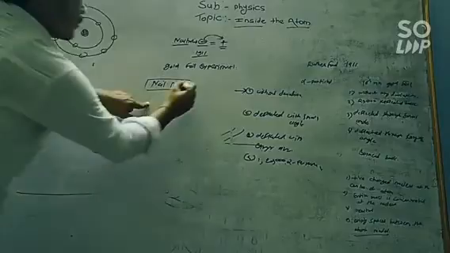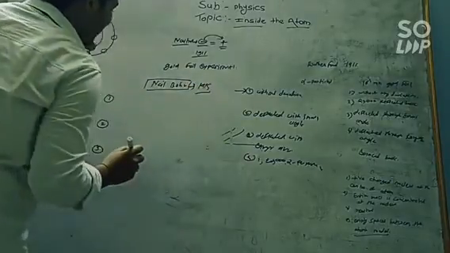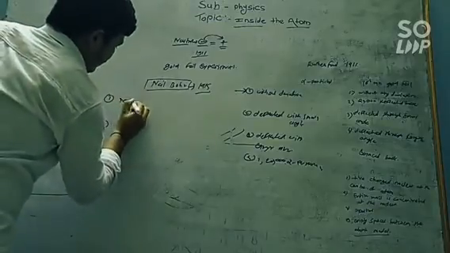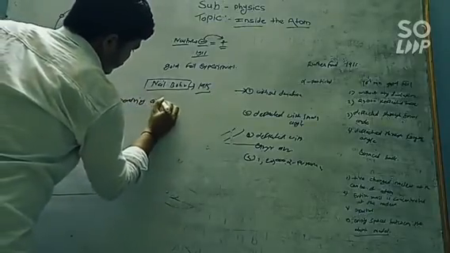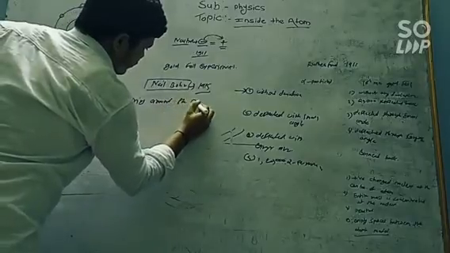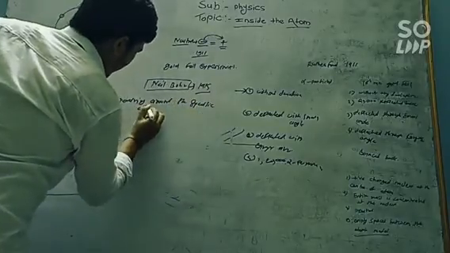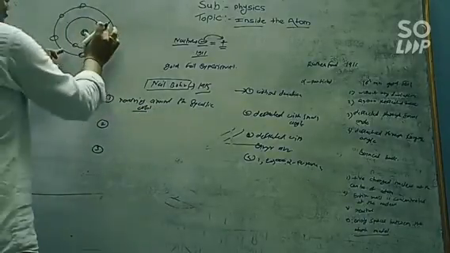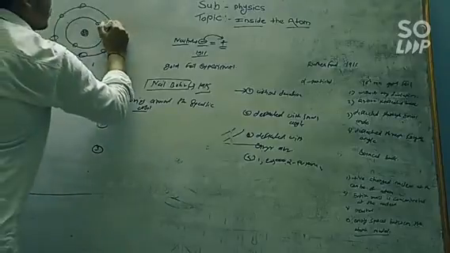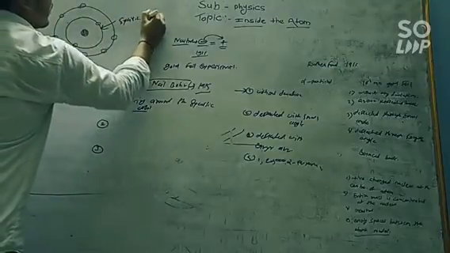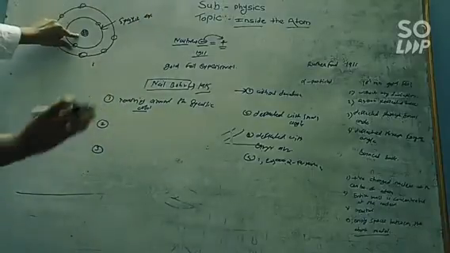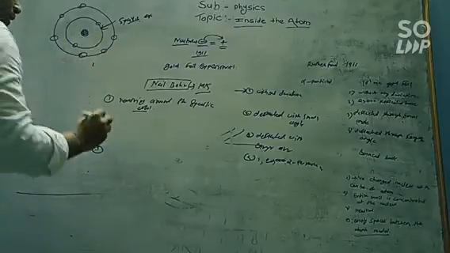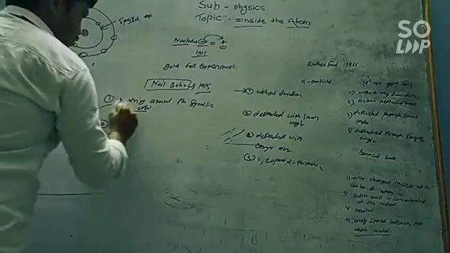And according to Niels Bohr, who performed the experiment in 1914, the negatively charged electrons revolve around the nucleus in a specific orbit, and this specific orbit has some specific energy. This means these electrons have some specific energy while moving in a specific orbit around the nucleus. This is the first conclusion or the first postulate of Niels Bohr.